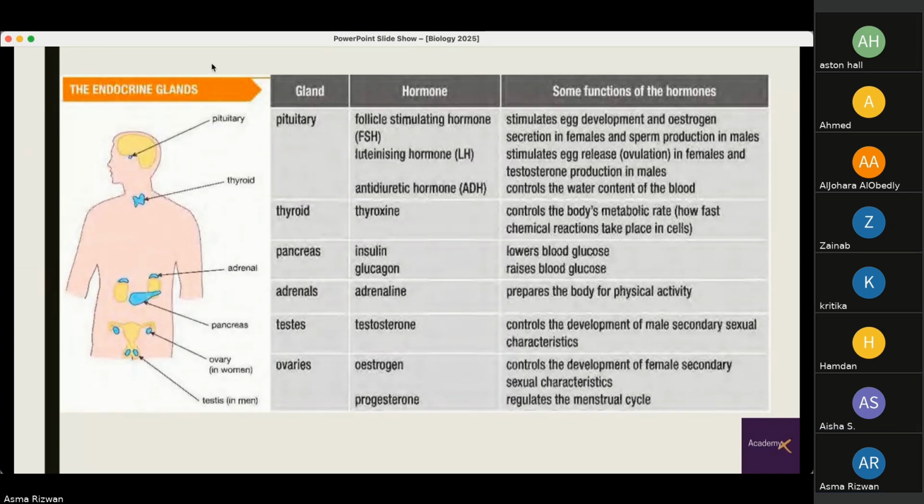So these are the major endocrine glands that are shown here, which include the pituitary gland, thyroid gland, the pancreas, adrenal glands located at the top of our kidneys, the testes, and the ovaries. These are the hormones that they secrete, and these are some of their functions. So the pituitary gland secretes the follicle stimulating hormone, luteinizing hormone, and antidiuretic hormone.